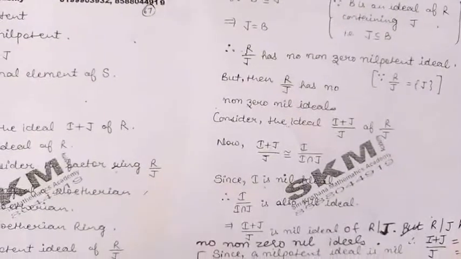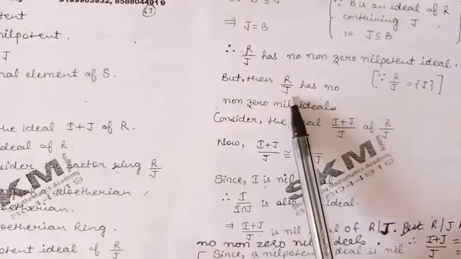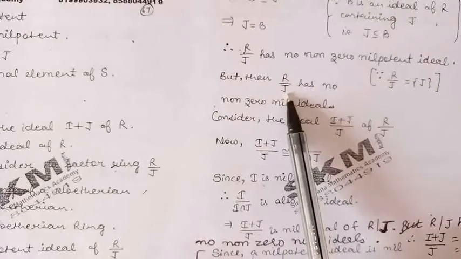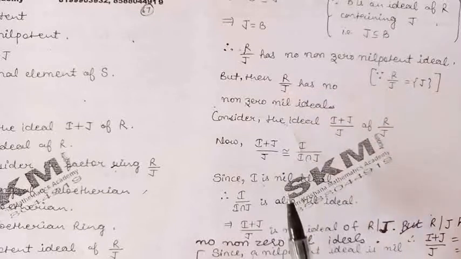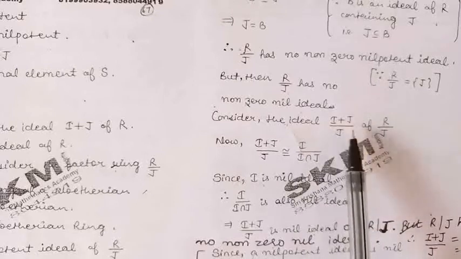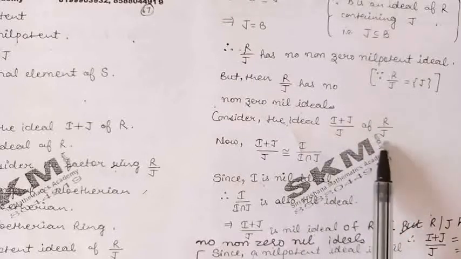It means if this quotient ring has any nil ideal, then that will be the zero ideal. Zero ideal means J.